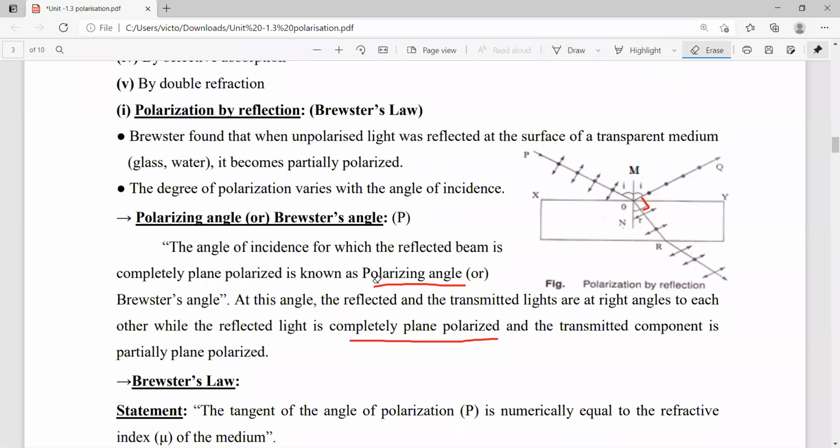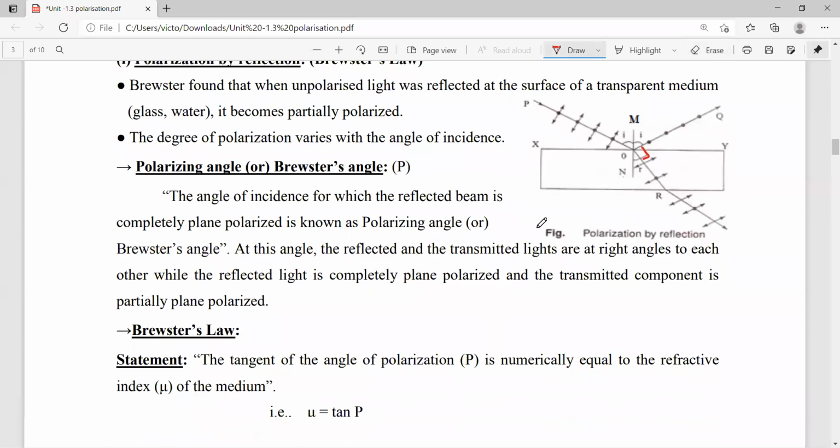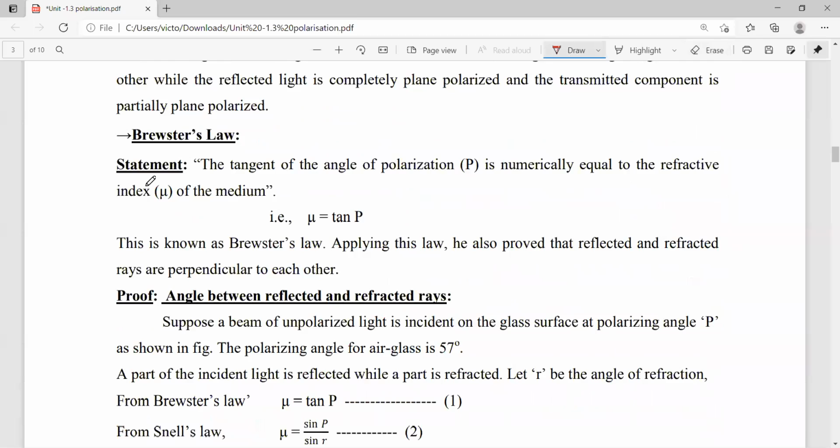Then, what is the statement of Brewster's law? The tangent of the angle of polarization is equivalent to the refractive index of the medium.